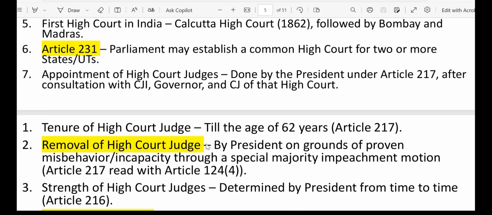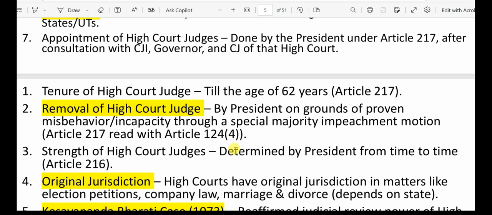The President can remove High Court judges based on proven misbehavior or incapacity through a special majority impeachment motion. That is under Article 217, read with Article 124(4). Okay, so here an important keyword is special majority. What is it? Let's suppose a motion is presented in the house, let's say Lok Sabha. Then that motion should be passed by at least 50% of the total membership of that house, along with at least 2/3 of the members present and voting. That is the special majority.